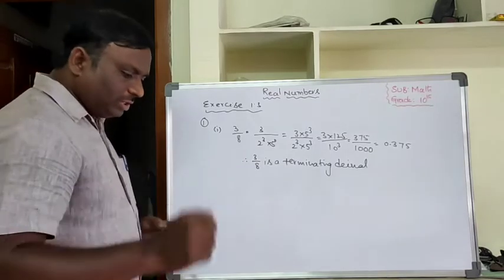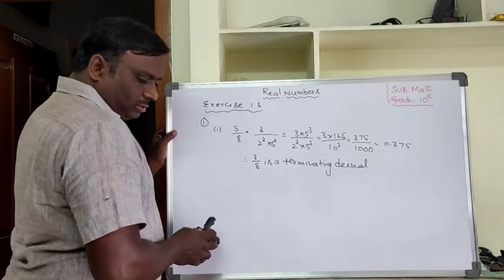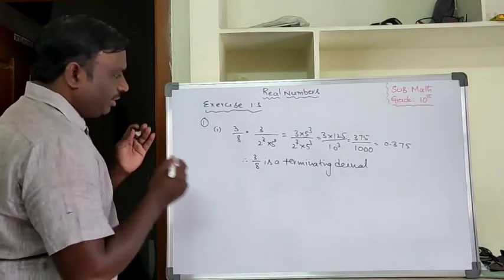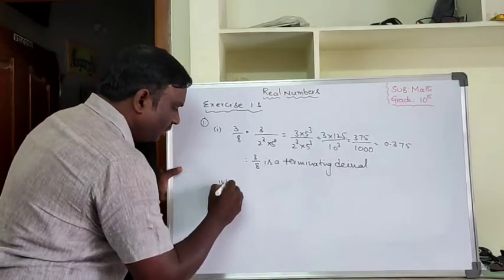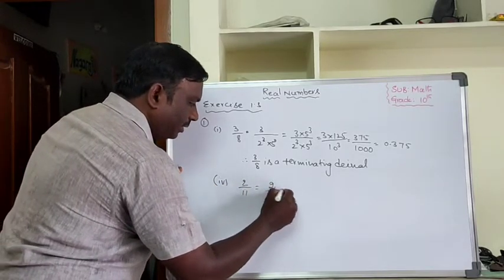examinations. Okay, one more question I will explain here. That is 2 by 11. I will explain here only. 2 by 11 is the fourth question.